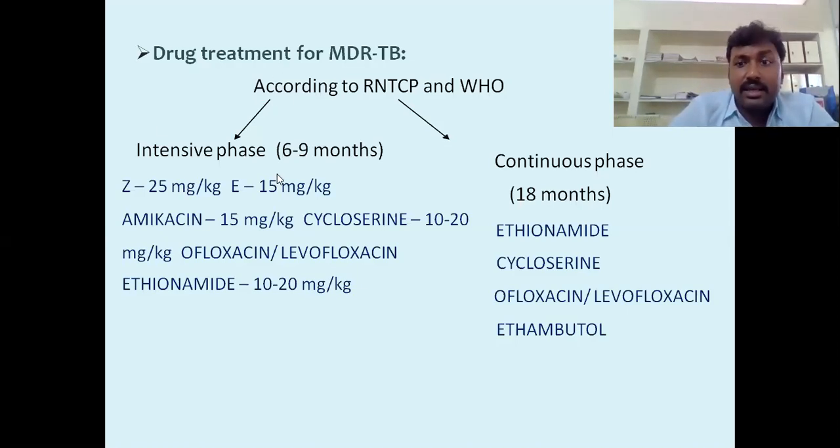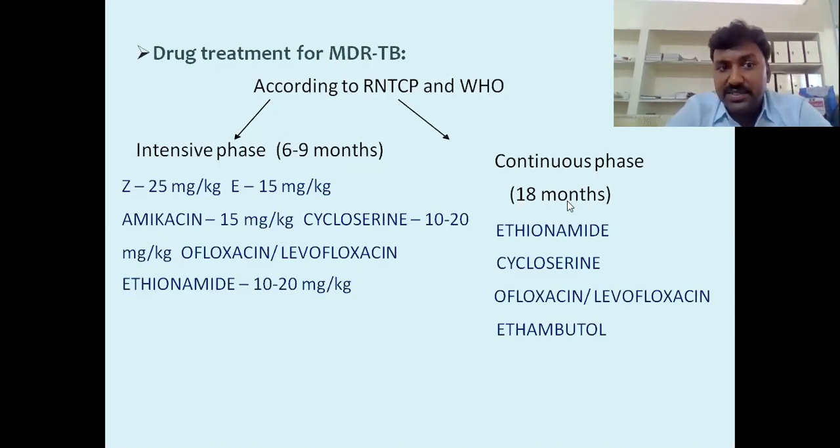These are the ways we can treat according to the World Health Organization, or one of the organizations, I don't remember. Intensive phase is 6 to 9 months: pyrazinamide 25 mg per kg, ethambutol 50 mg per kg, amikacin 50 mg per kg, cycloserine 10 to 20 mg, ofloxacin and levofloxacin. This combination can be given for 6 to 9 months, and we can treat the multi-drug resistant patient.